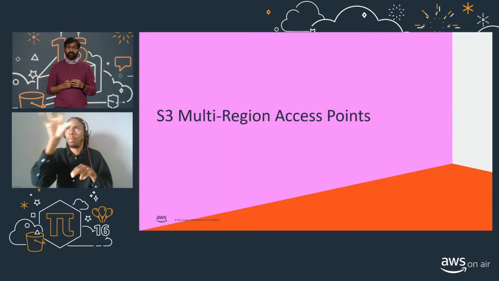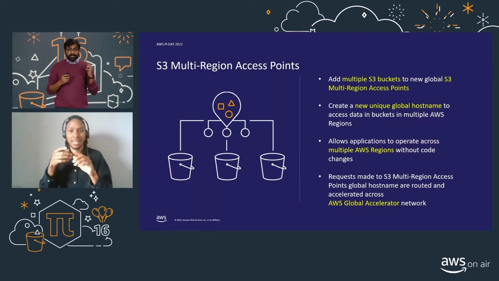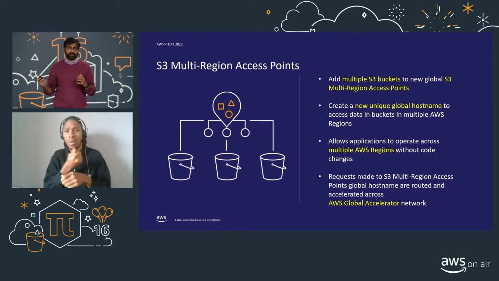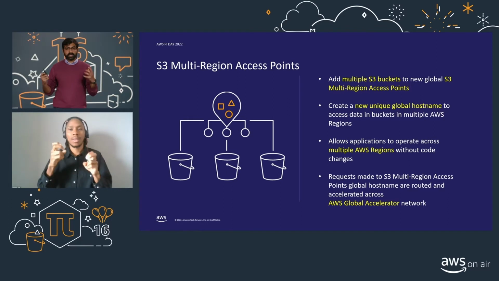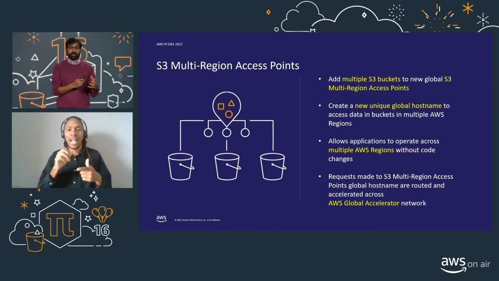And this is where S3 multi-region access points comes in really handy, right? So the multi-region access points are a new type of global endpoint for Amazon S3 that can be created in front of multiple buckets in different AWS regions. And so multi-region access points is not tied to a specific AWS region, but rather a unique global host name. And this unique global host name serves as the single endpoint for all of the data in the underlying buckets, which means you don't have to specifically hard code your clients or your applications to a particular regional endpoint in this case.